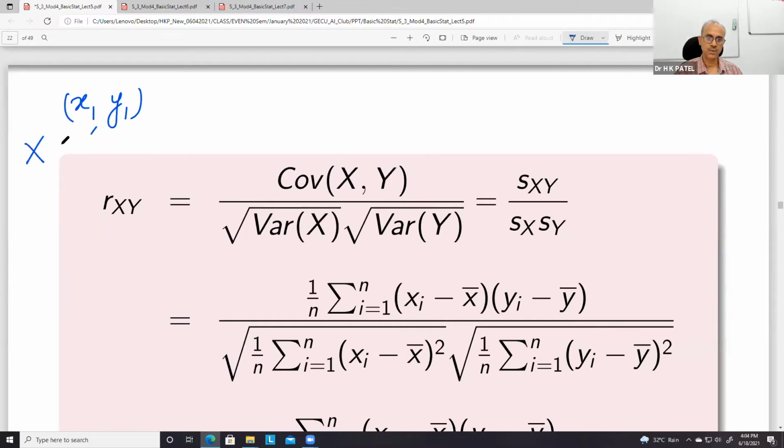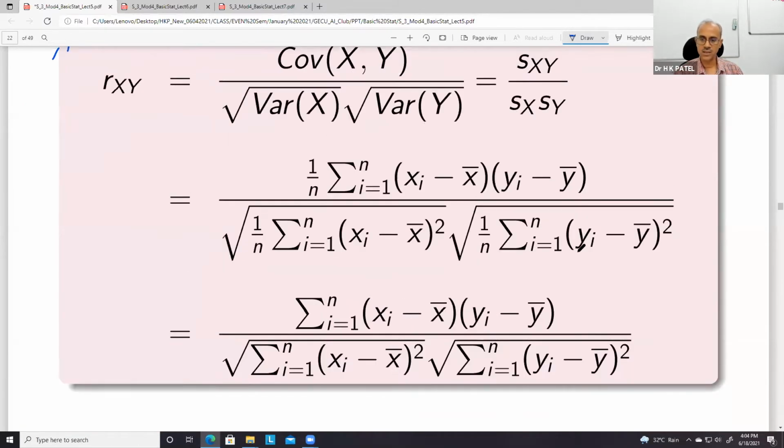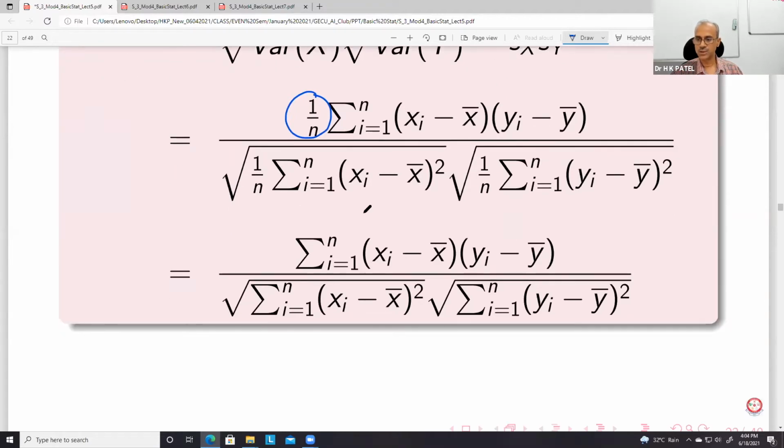We have two variables, x and y, and then n points. So we can use sxy, sx, sy to write this form, and then we can change the position of n. This in fact cancels here because it is root 1 by n in the denominator and 1 by n here. So this is the result.